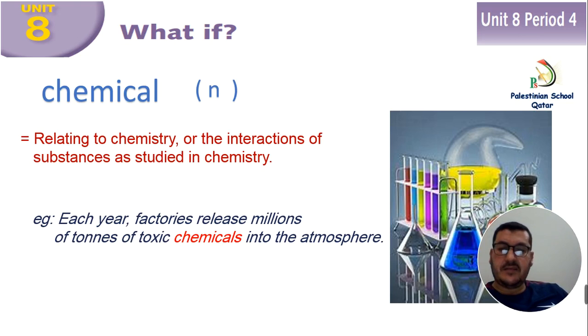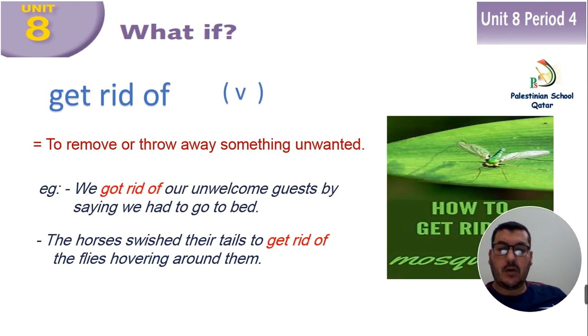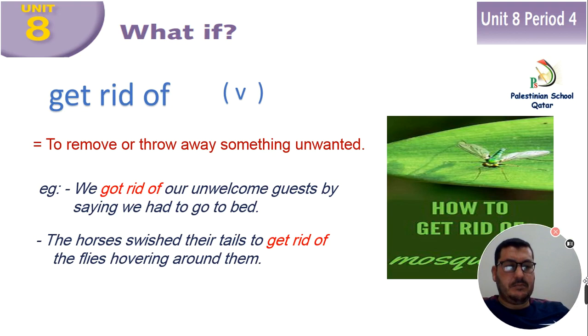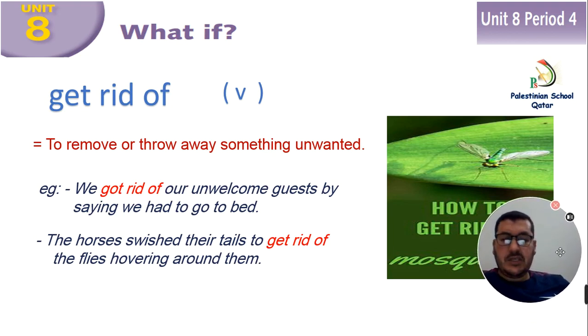Okay, after chemical we have get rid of. And look at the picture everybody, how to get rid of mosquito. It is a very bad situation to have mosquito inside the home. Get rid of is a phrasal verb: to remove or throw away something unwanted.